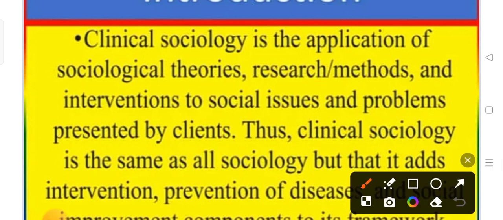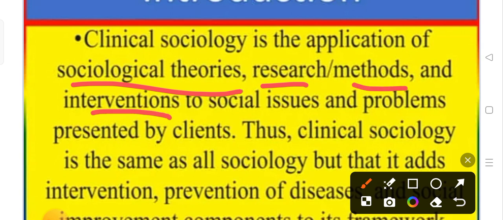So mainly it is the application of sociological theories, research, and methods, and interventions also. Theories are systematic explanations from studies and so on. It is mainly applied to social issues and problems presented by the clients. Clients are those who will stay in the hospital only. So that is the reason we call it clinical sociology. It means we can apply the theories by finding out the problems of the patients.